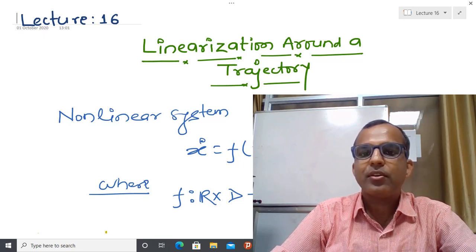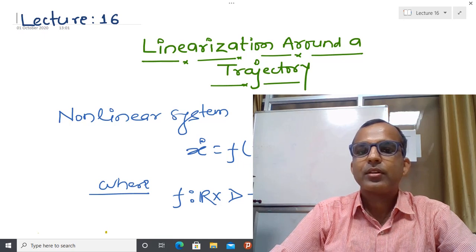And in today's lecture we are going to see how to use that solution for the nonlinear autonomous system, non-autonomous system, forced system.